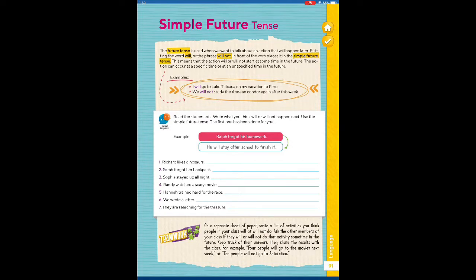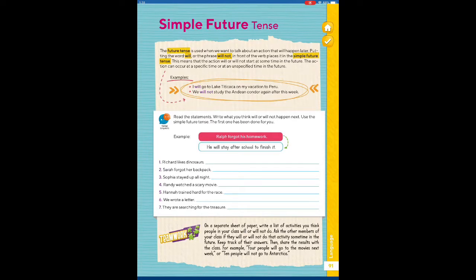We will not study the Andean calendar again after this week. So I am saying that we will not study in the future, okay? Now read the statements, write what you think will or will not happen next. Use the simple future tense. The first one has been done for you.